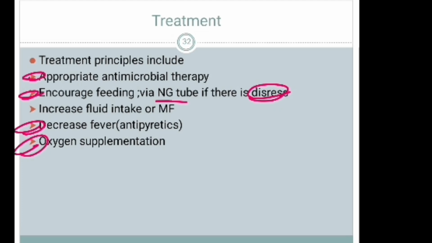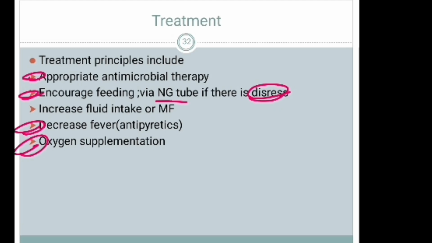The other one is treatment. Treatment principles include appropriate antimicrobial therapy. We have to identify the causative agents of the pneumonia. After identifying the causative agents, we should treat depending on the causative agents with antimicrobial therapy.